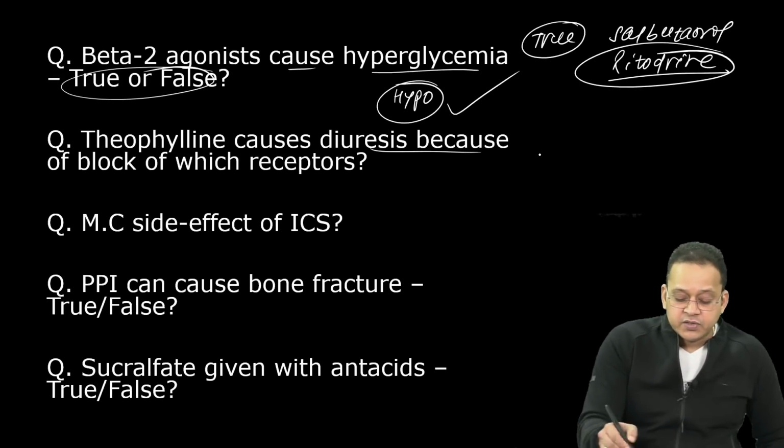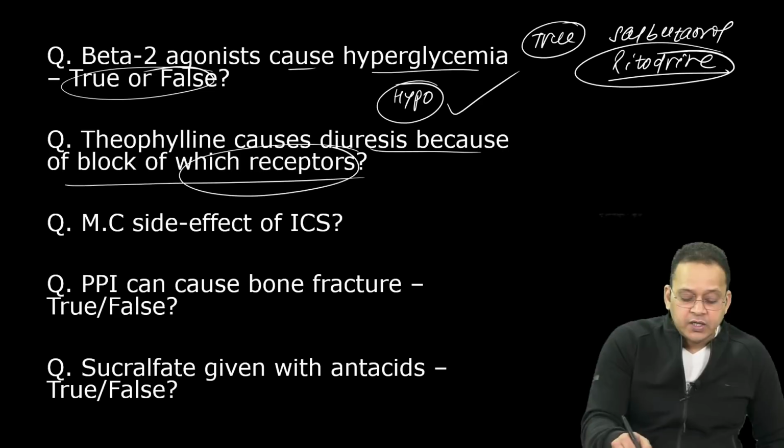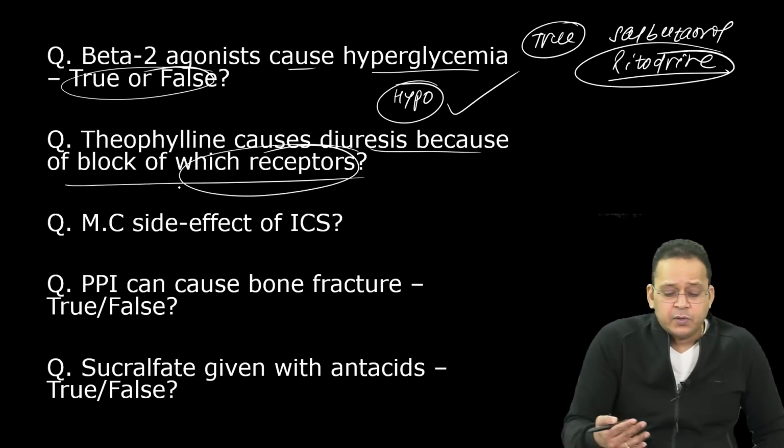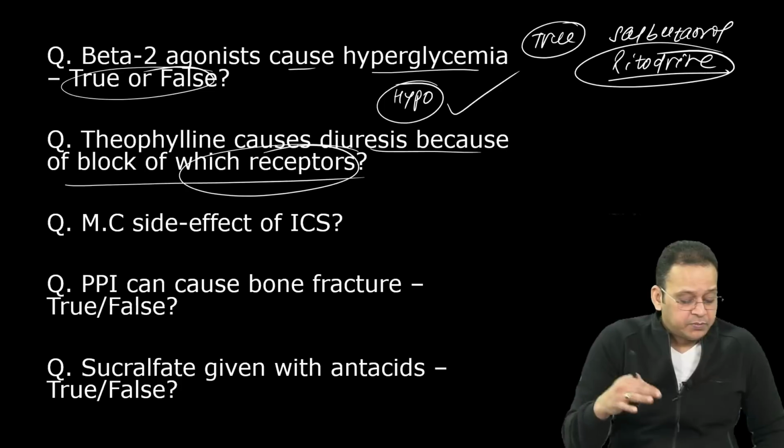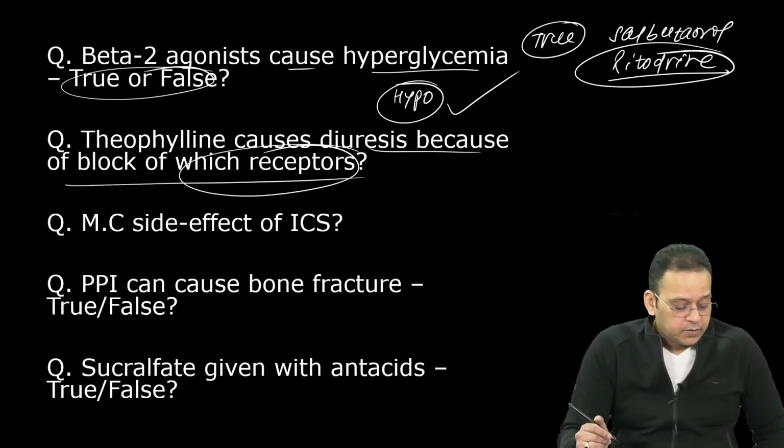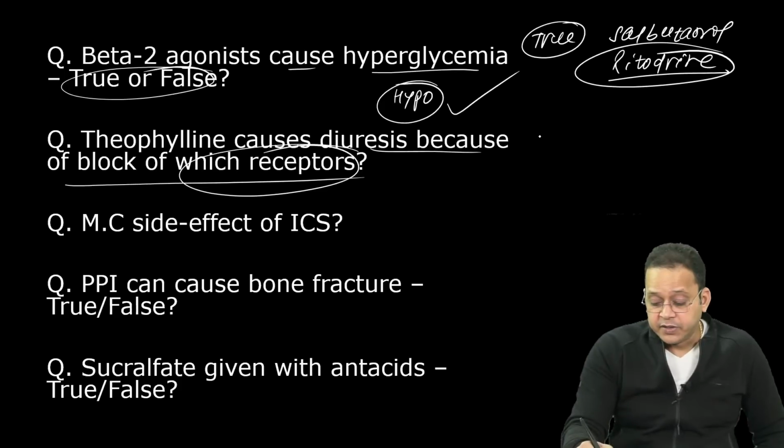Theophylline causes diuresis because of block of which receptors? So with theophylline, they usually ask about an effect coupled with a receptor, right? With which receptor? Theophylline causes diuresis because of block of which receptor? Excellent. So remember here, your answer is